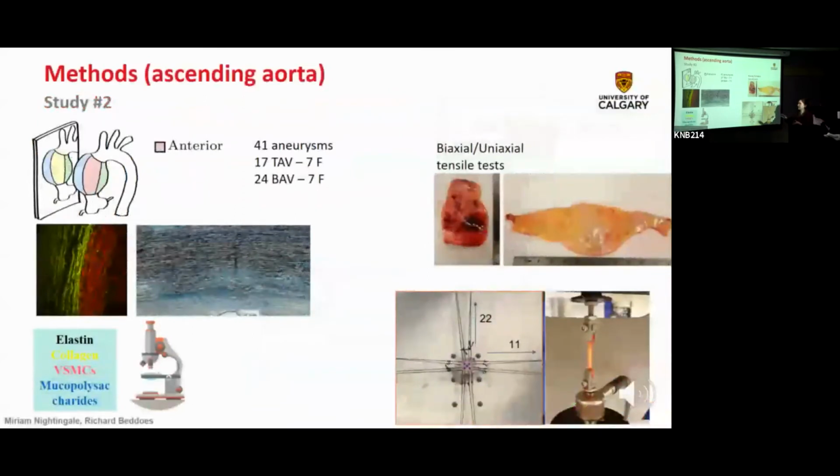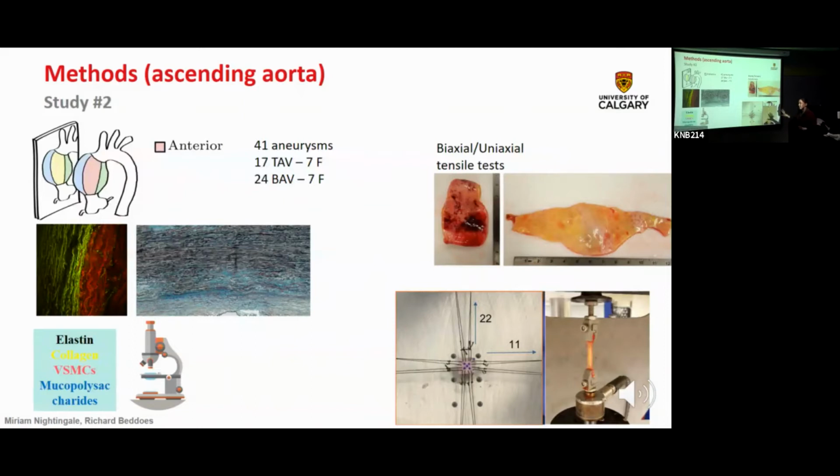We're going to move for a second here onto the ascending aorta. What's similar, what's different? We take a similar approach whereby we go into the operating room and we have regions that we collect. And right now, I'm not presenting it, but prior to the operation, we also try to find areas that are very consistent and homogeneous in terms of their, for example, strain or fluid dynamics signature, because that is going to help us figure out what that signature, a lot of strain, bad flow, means in terms of the mechanics and the